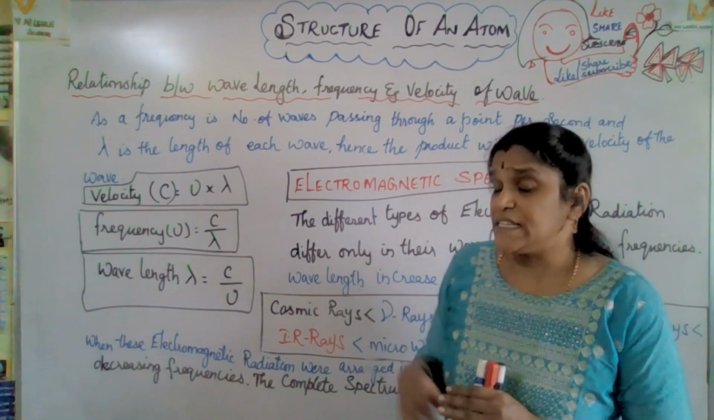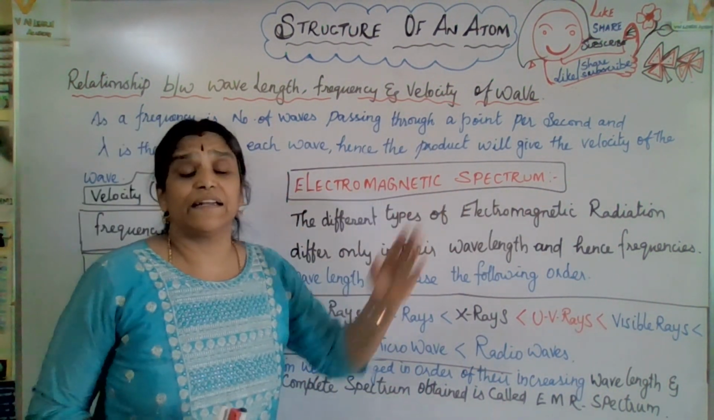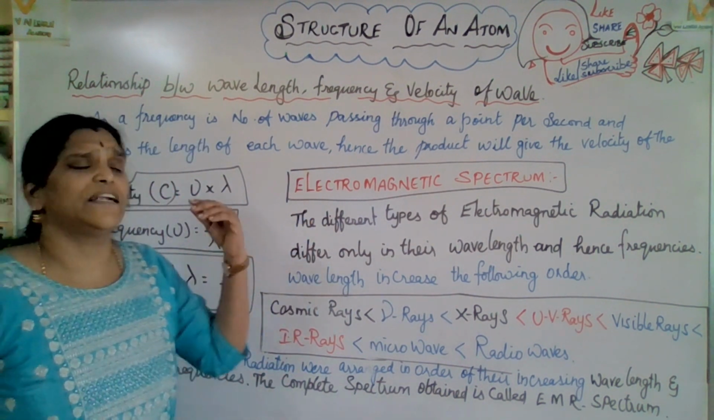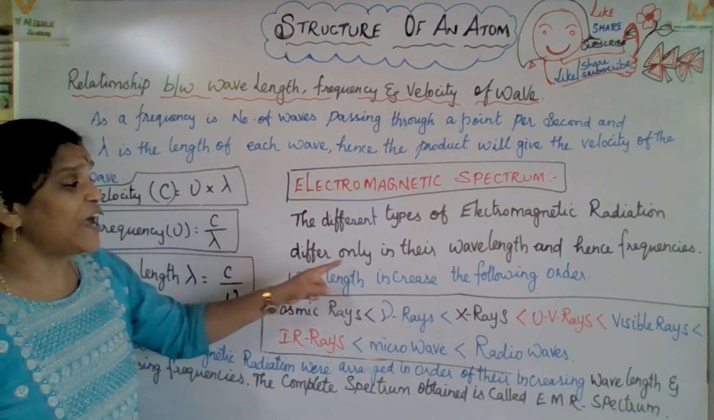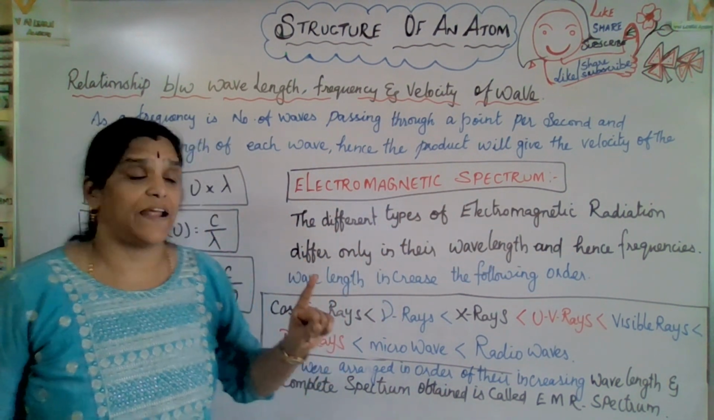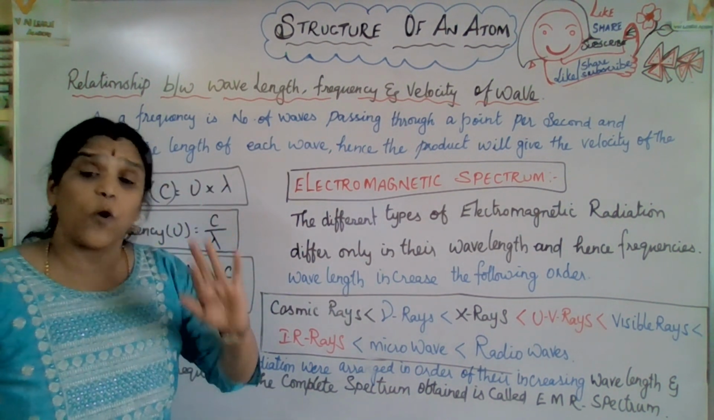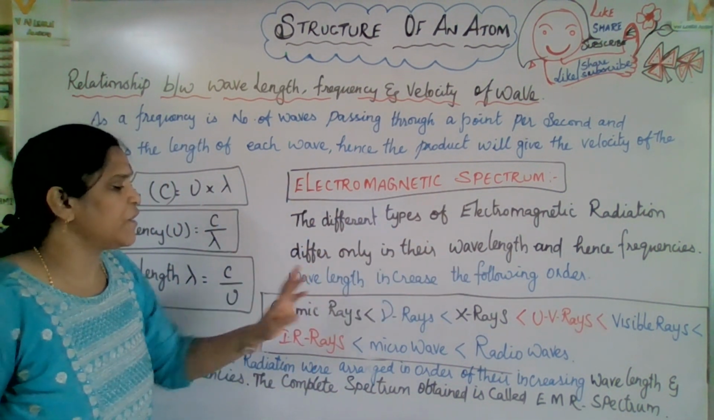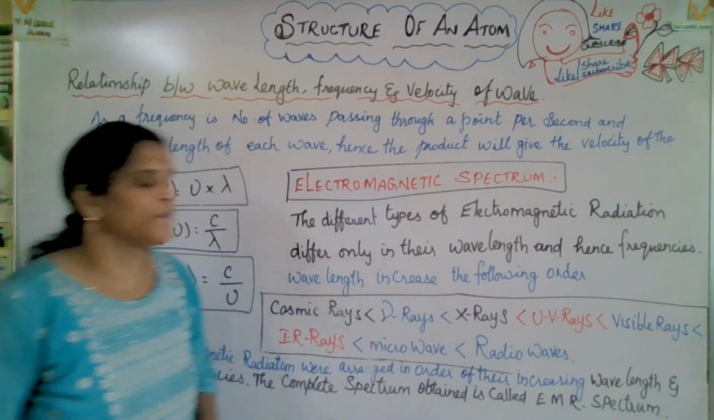Now let us check what we mean by electromagnetic spectrum. The electromagnetic spectrum consists of different types of electromagnetic radiation that differ only in their wavelength and frequency. Hence, frequencies and wavelengths increase in the following order.